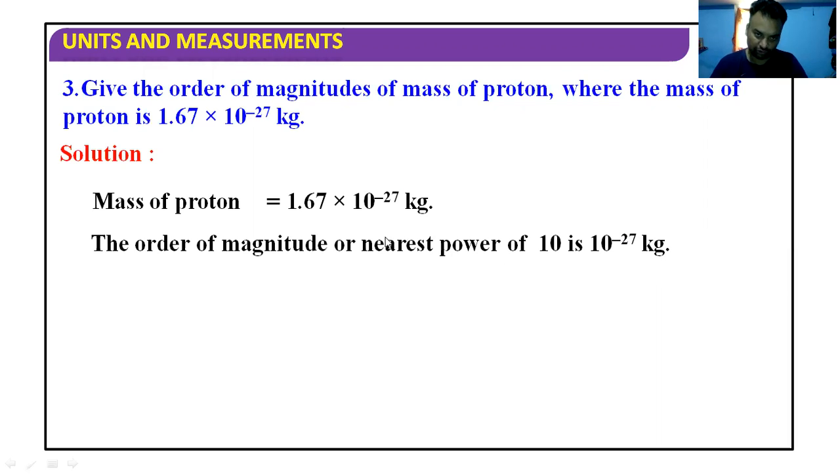There is no change. So our observation is on this number before the decimal. It is less than 5. So eliminate this 1.67 and this will be the final answer.